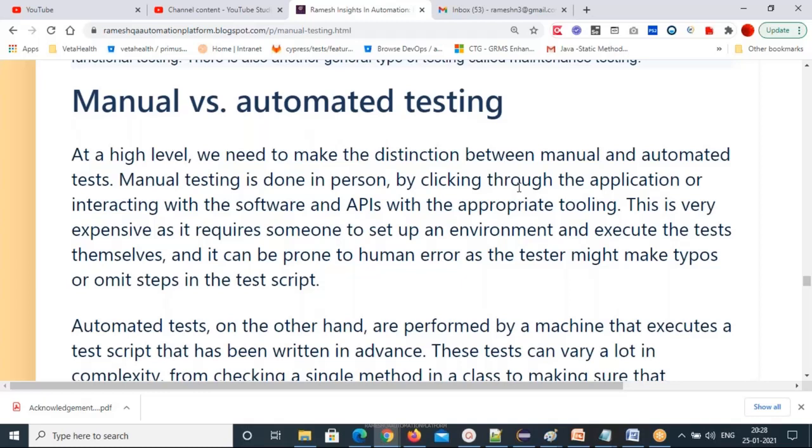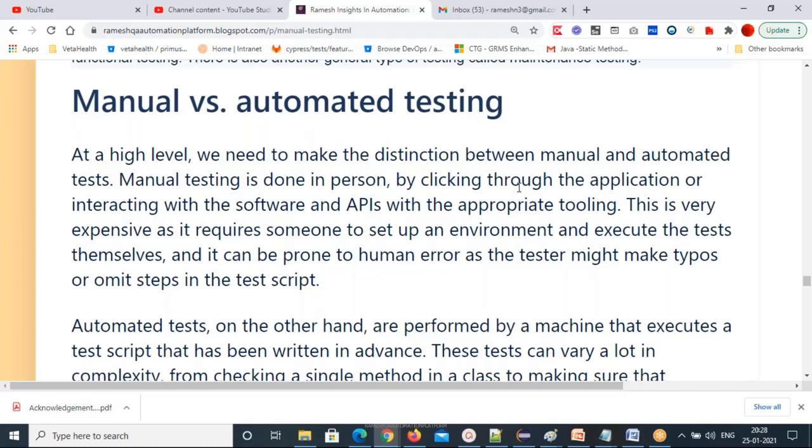This is very expensive as it requires someone to set up an environment and execute the test cases, and it can be prone to human errors. There is a chance of having mistakes, as the tester might make typos or omit some test cases in the test script.